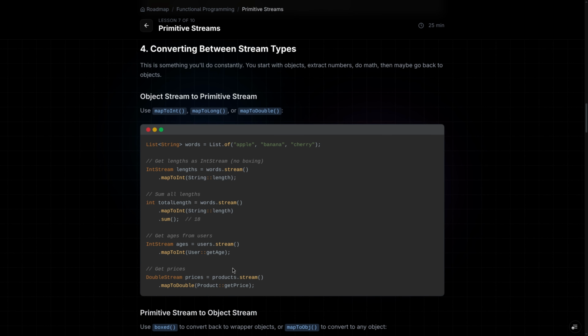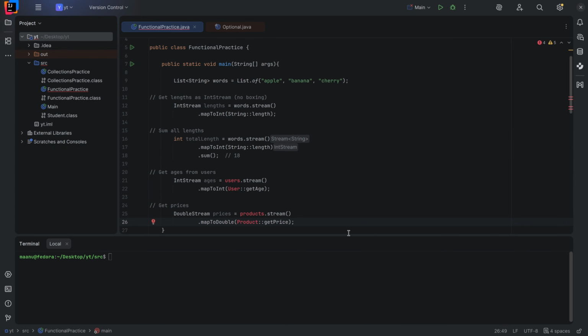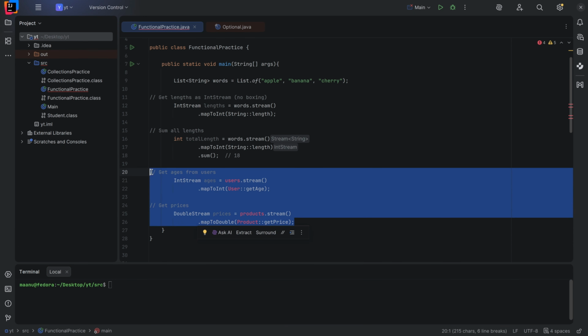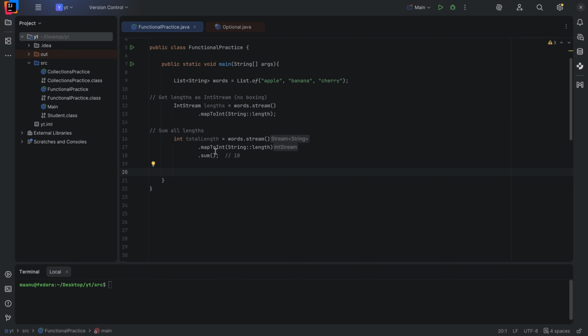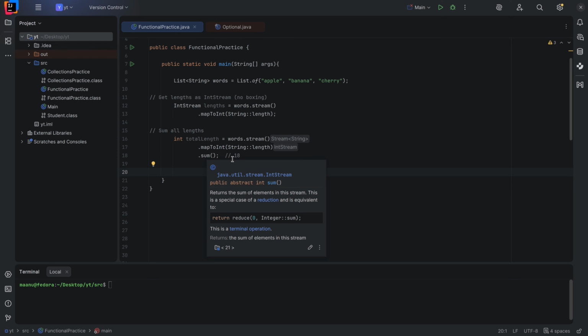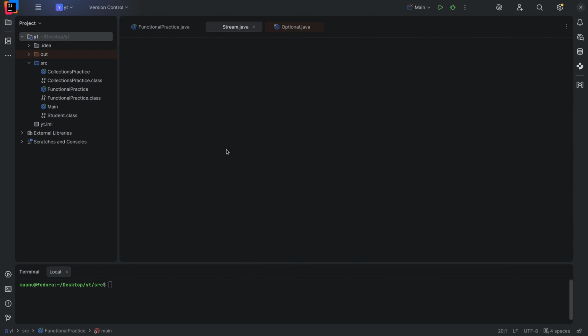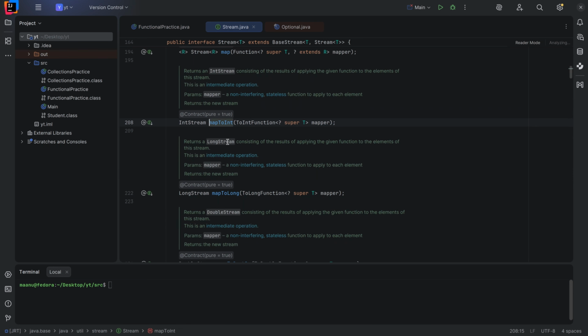Let's see this one in the JDK code. We are calling mapToInt here, and you can see we return an IntStream.